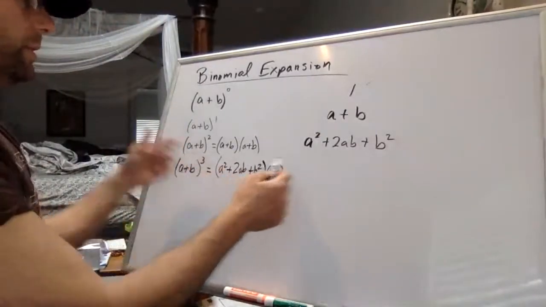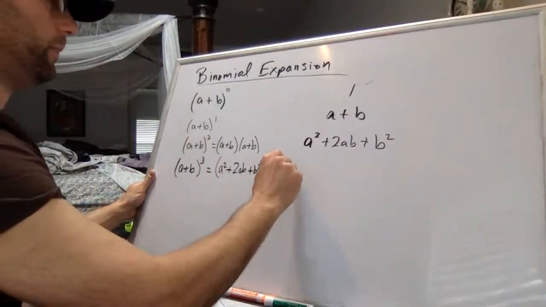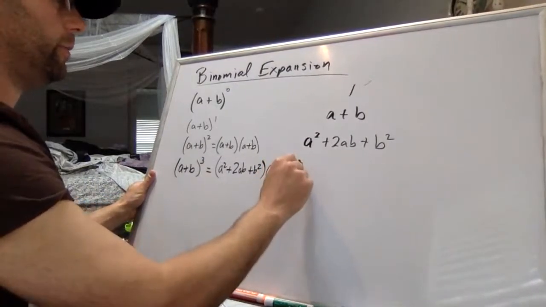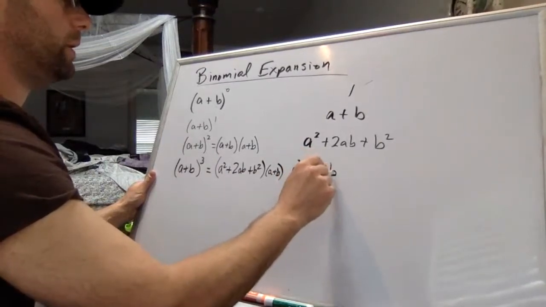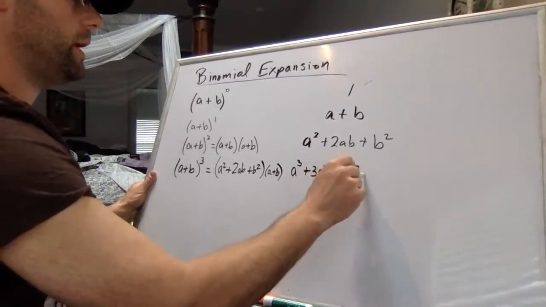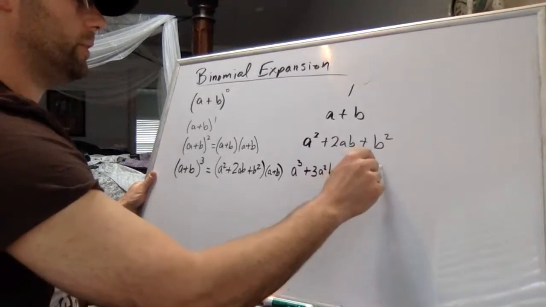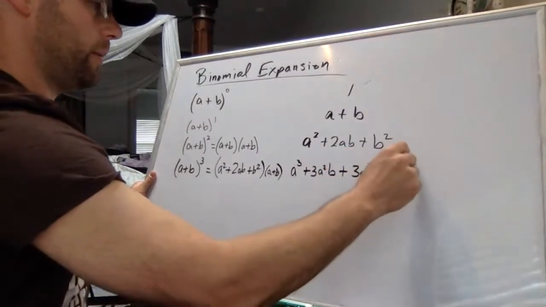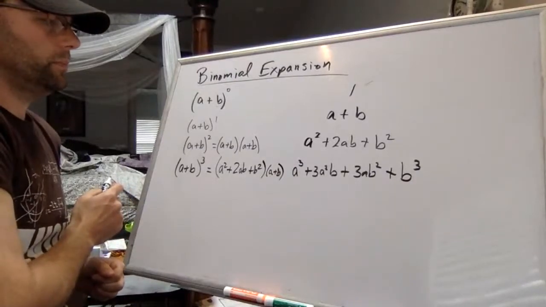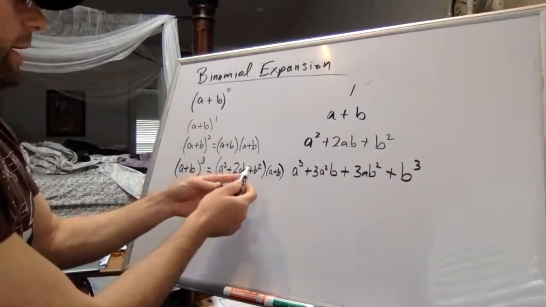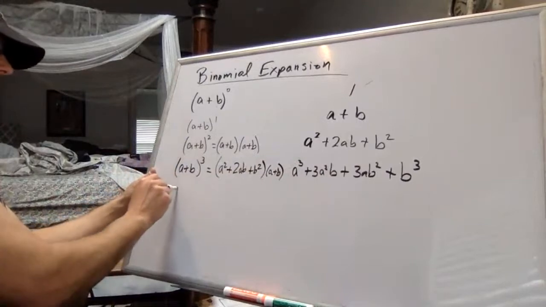Once you do this and simplify, you end up getting a to the third plus 3a squared b plus 3a b squared plus b cubed. At some point you decide, I don't want to keep doing this, but not yet.